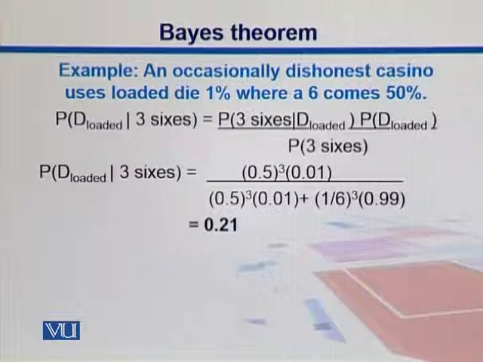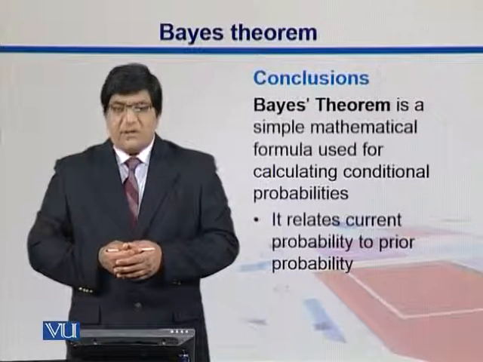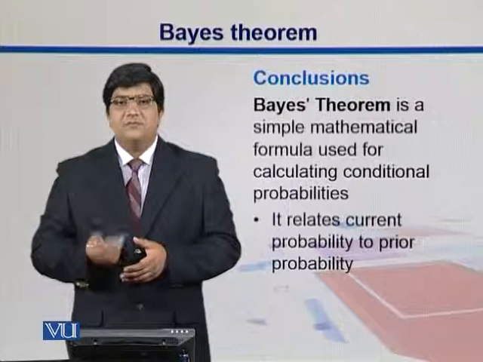We hypothesize that the die was loaded, and when we solve this equation, we get this value, and looking at this value, we can either confirm our hypothesis or reject it. In this case, the probability is low. So Bayes theorem is a simple mathematical formula used for calculating conditional probabilities, and it relates the current probability to the prior probabilities.